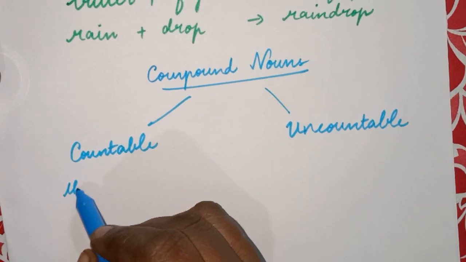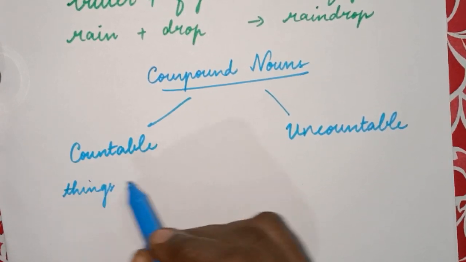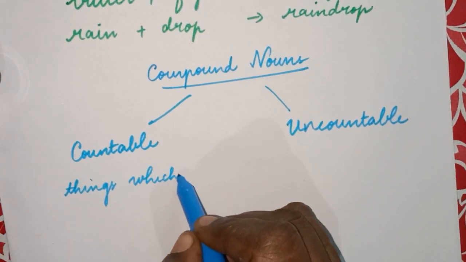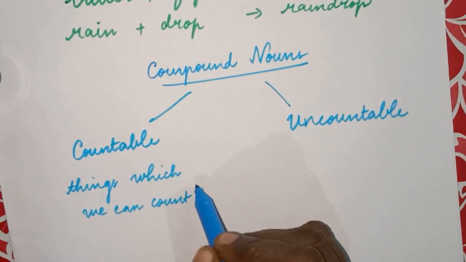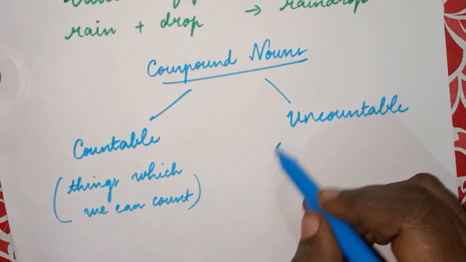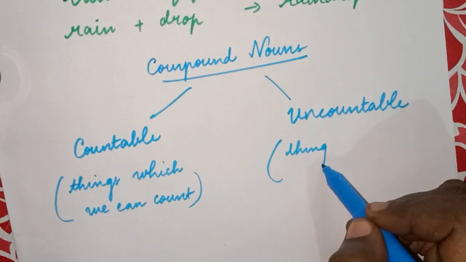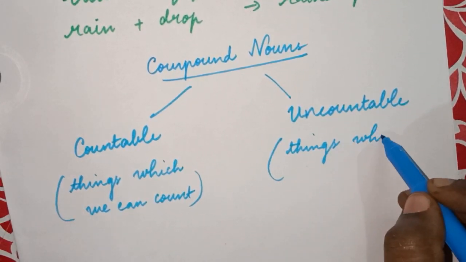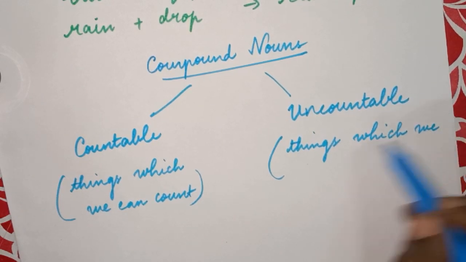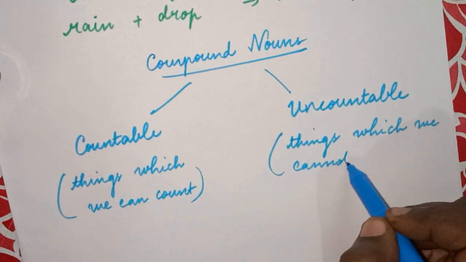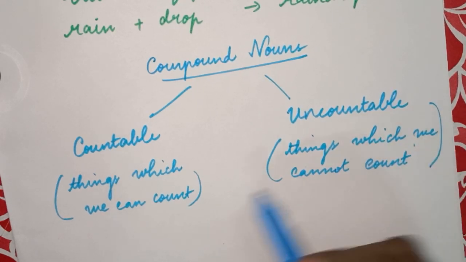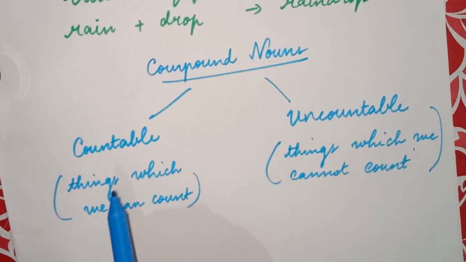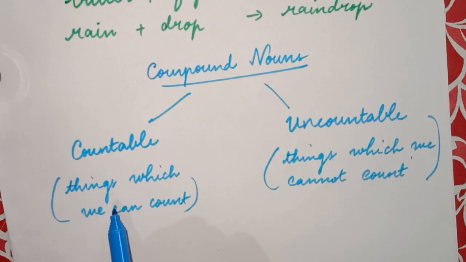The things which we can count are countable nouns, and the same way uncountable nouns are things which we cannot count.